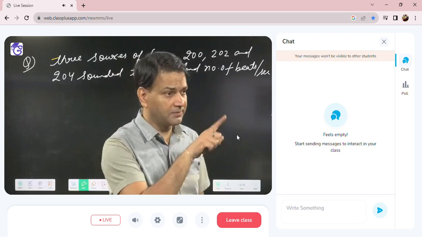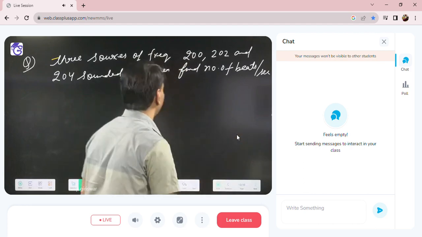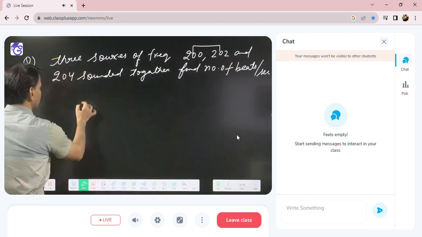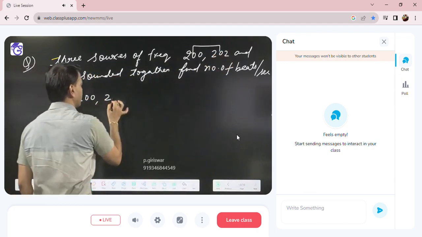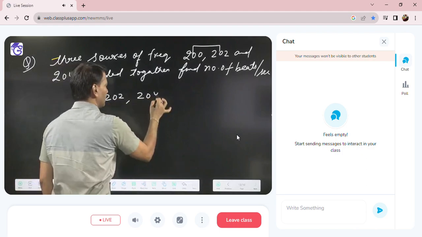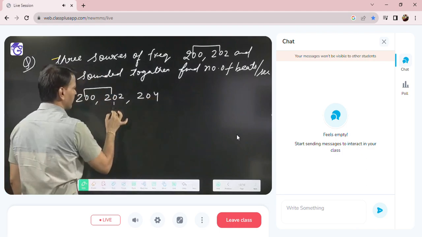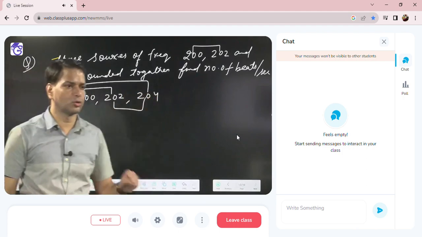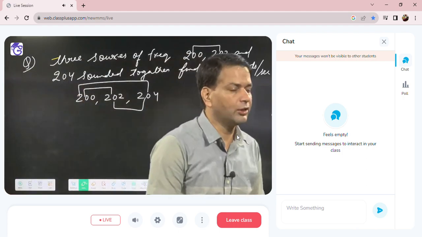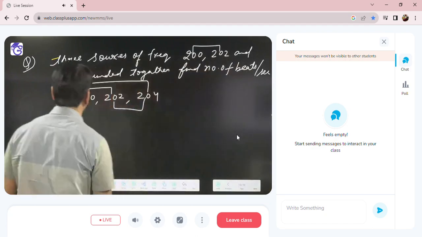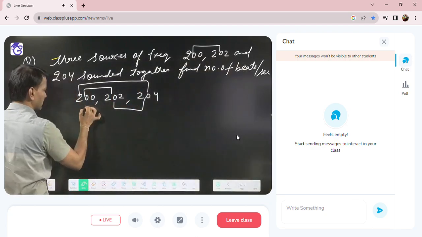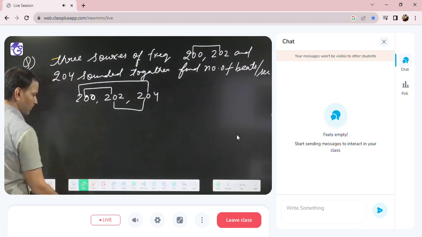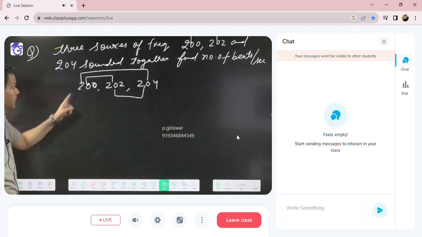We will make pairs. 200 and 202 is one pair, 202 and 204 is one pair, and 200 and 204 is one pair. We will take pairs of two sources. So 200 and 202, what is the beat frequency? Its beat frequency is what?